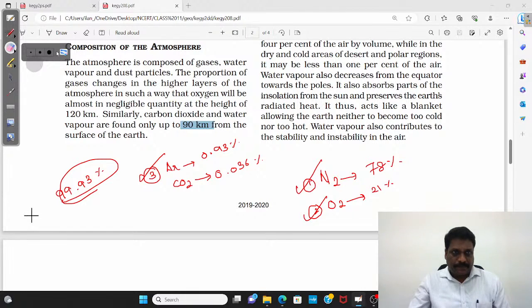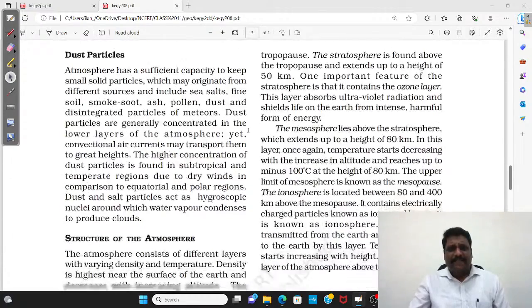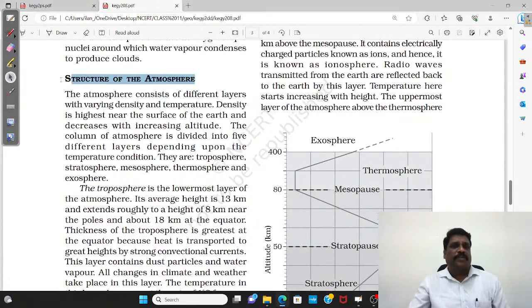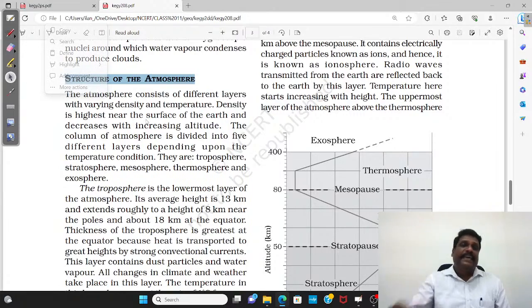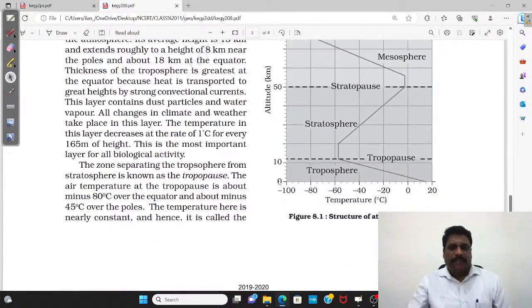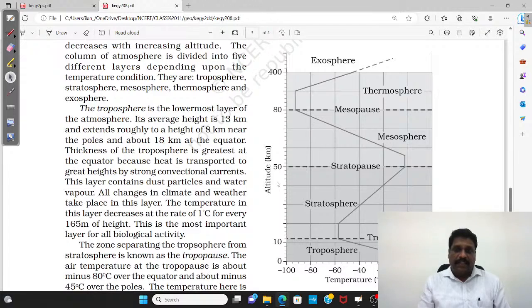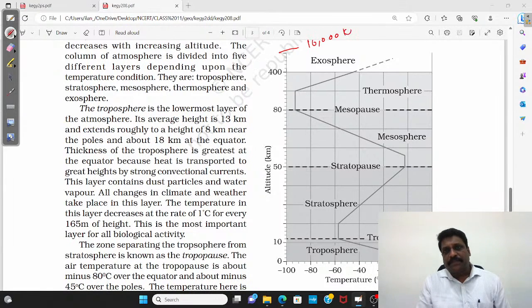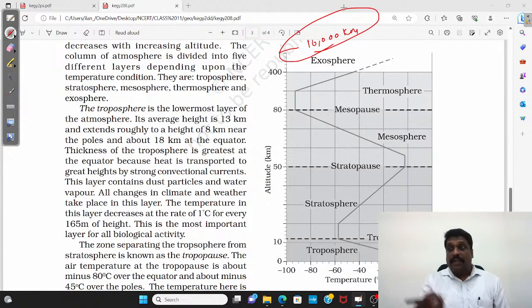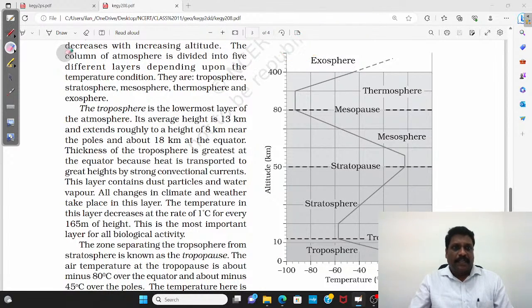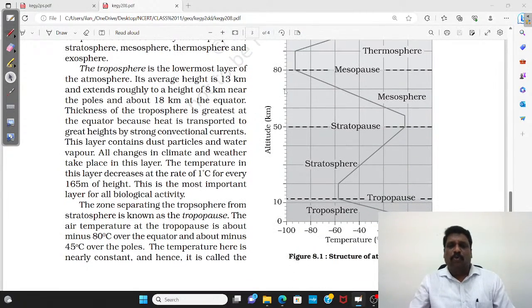Having said this about the composition of the atmosphere, then comes the structure of the atmosphere. You have different layers in the atmosphere. You can take the extent of the atmosphere till a height of somewhere around 10,000 kilometers. What are the different layers? Like the layers we have in Earth's interior, the atmosphere also has different layers, because each and every layer's property is different.